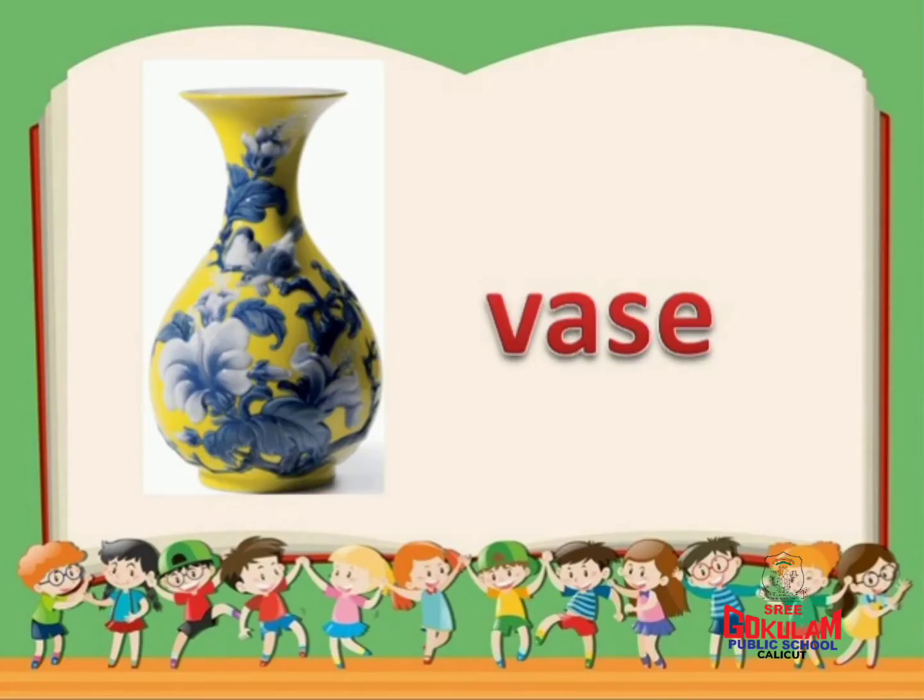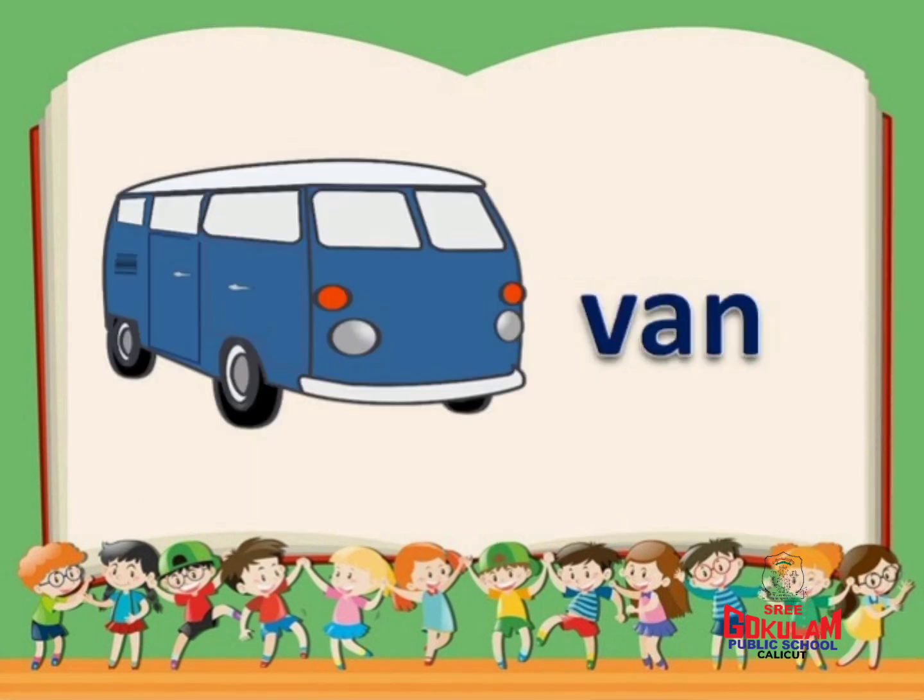V for vase. Repeat after me. V for vase. It's a decorative container or vessel used for holding flowers. V for van. It's a vehicle. What is the first letter of van? Yes, V. V for van.